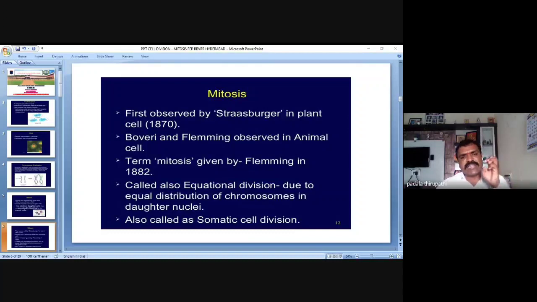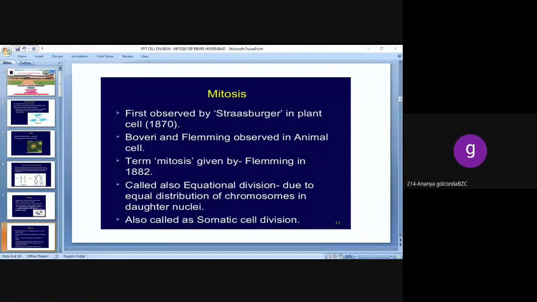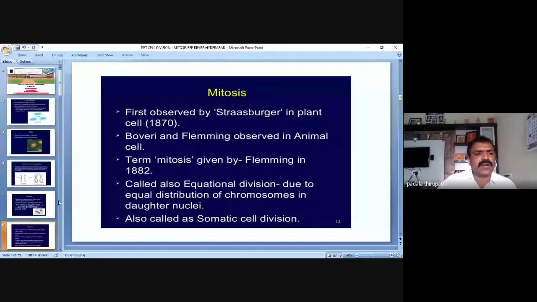Somatic cell division in animals and human beings, and vegetative cell division in plants. So mitosis can be called equational division, somatic cell division and vegetative cell division. Am I clear? Yes, sir. Then we will move to the next slide.